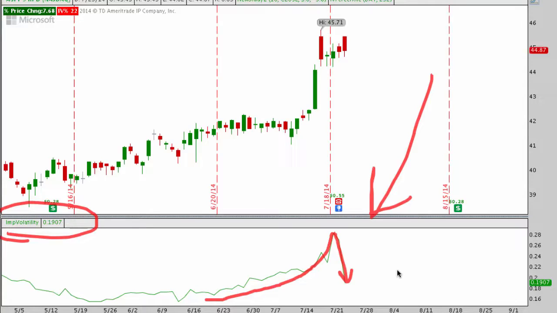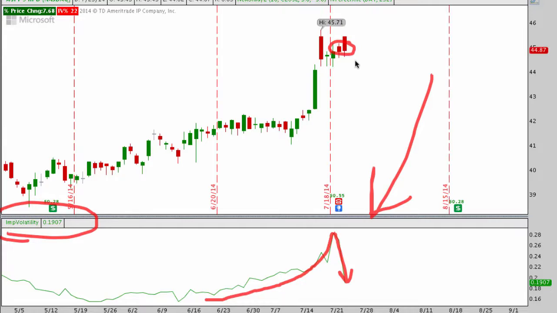And just the mere fact that earnings has happened has contracted all of the option premiums across the board. Now again, Microsoft didn't actually go anywhere basically. It basically traded exactly the same. So this really goes to show you that even exactly the same as where it was yesterday, we got a totally different price in our options between selling them yesterday at 55 and buying them back today at 10.